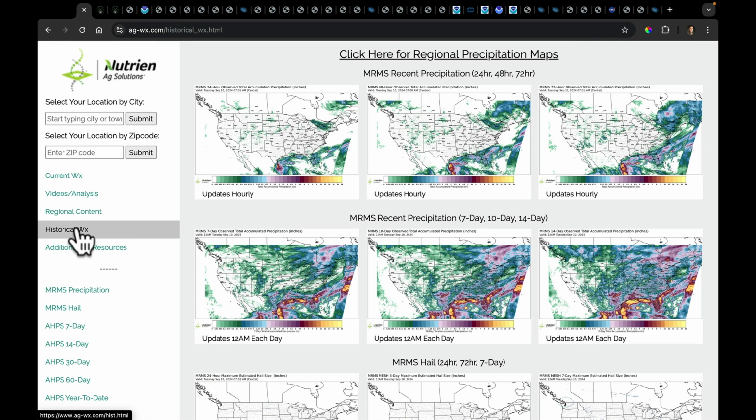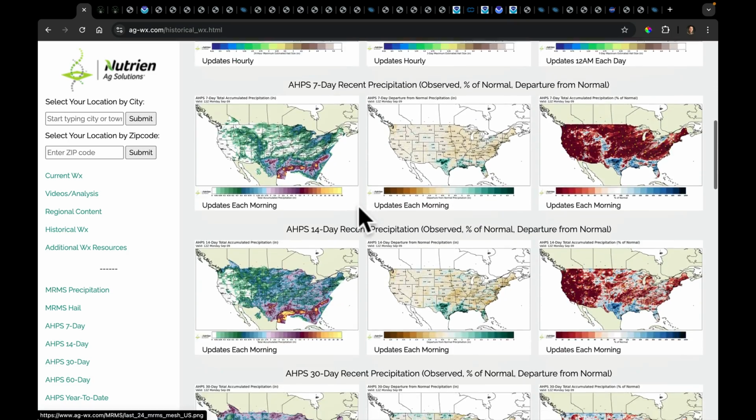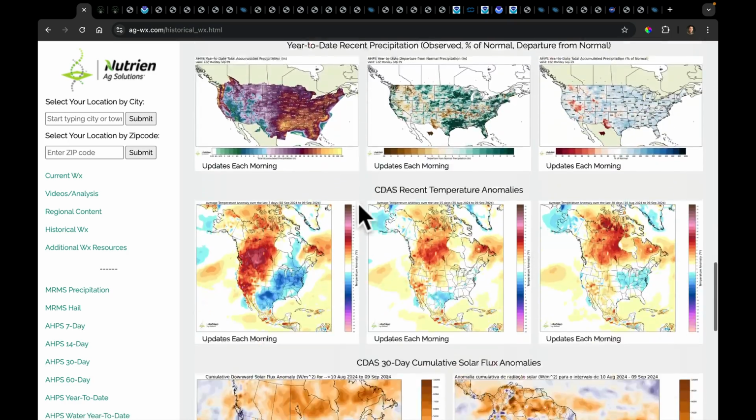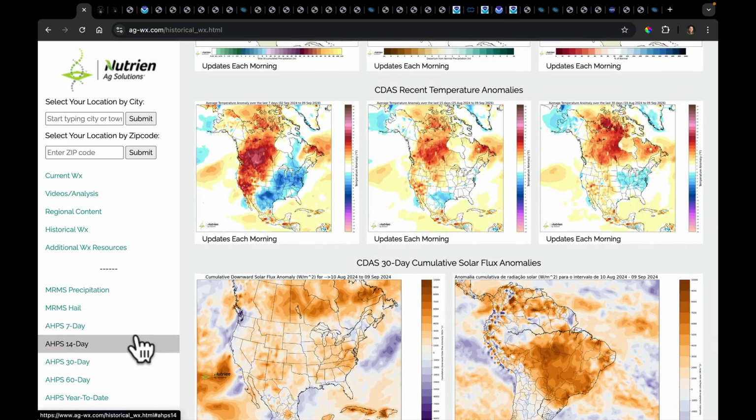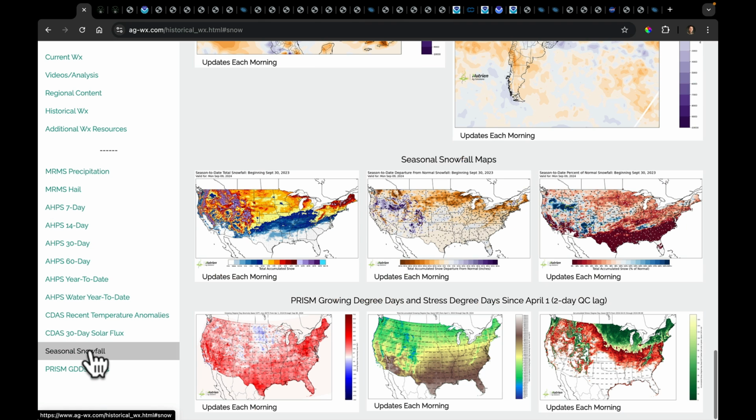After that, I just want to show you the historical weather tab. When you go here, you're going to be taken to the U.S., the CONUS maps. We've got recent precipitation from all of our different sources. And then you have down at the bottom here, you've got temperatures. And you can even see further down, we've got seasonal snowfall, which these will start updating again once we get past September 30th. And the prism maps I make for the GDDs and SDDs. So those are all available too.